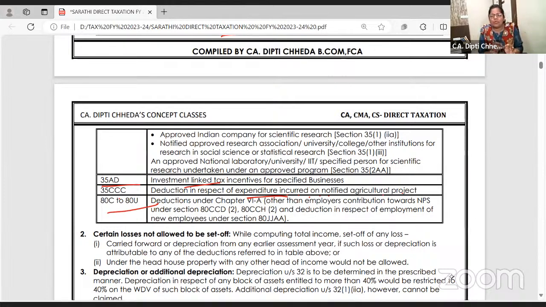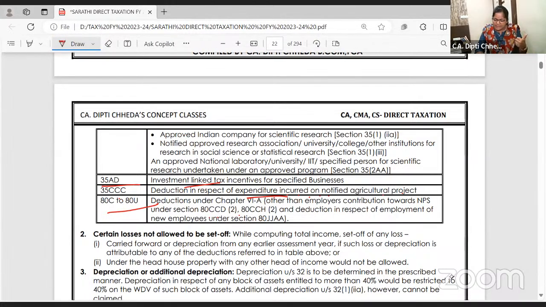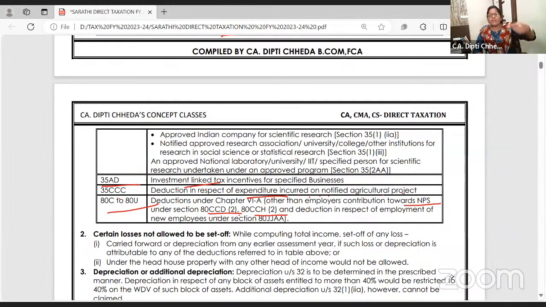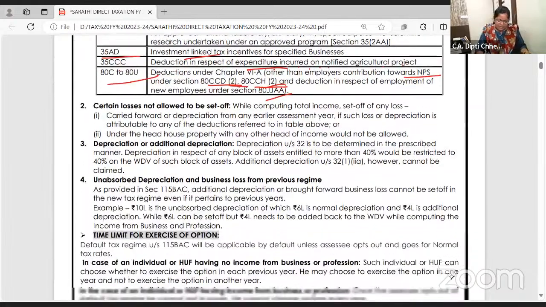80C to 80U, you will not get any deduction if you go for default tax regime, except 80CCD(2), that is NPS, and 80CCH(2), Agniveer Corpus Fund. Whatever the employer is contributing as central government is deductible. More about Agniveer I have discussed in tax amendment lecture 2, and I will do so in the salary chapter. But leaving these peanuts, you don't get any deductions.